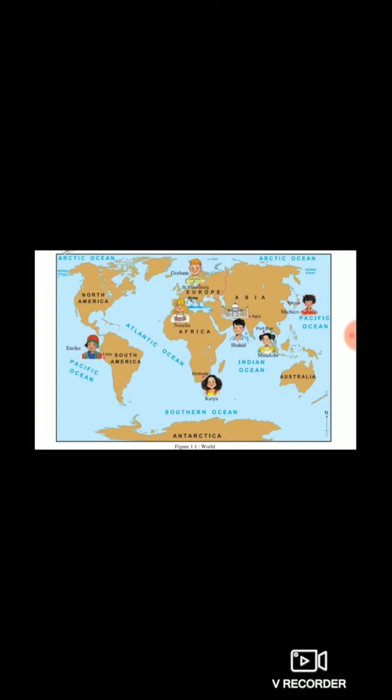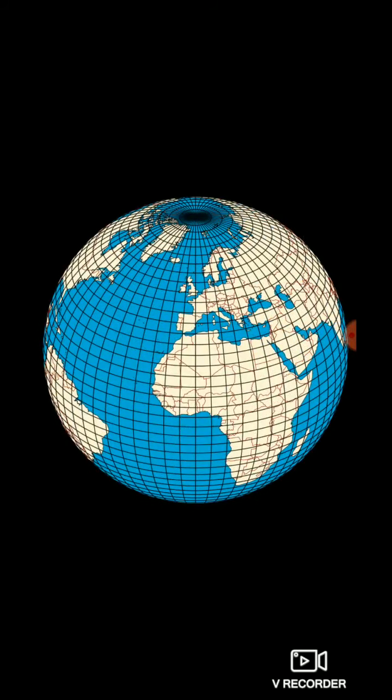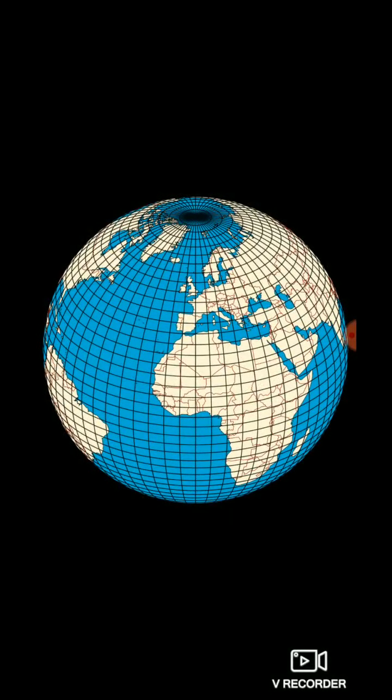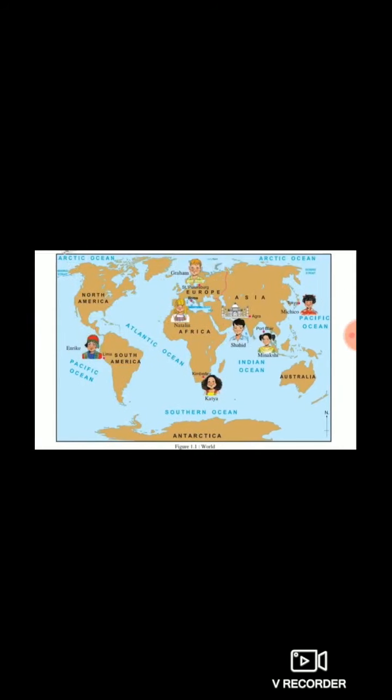Okay students, see this map, see this globe. Here there are some vertical and horizontal lines on the globe. You can see these vertical and horizontal lines on the globe. So in this lesson we are going to learn what these lines actually mean. Okay, now let us understand. See this picture. Here they give the earth size.